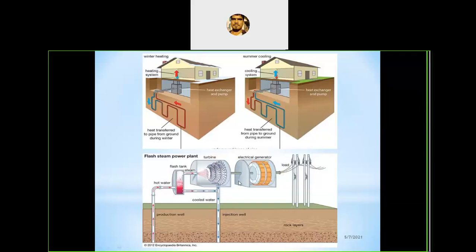Okay, and the second way, as I told, is that we can directly extract hot water or hot steam through the pipeline and feed it into the turbines, where it does some work and generates the energy. The rest of the things are the same. Here we directly extract the hot water or steam, but in the other method we just take a substance near the hot water and it does the work. That is the difference.